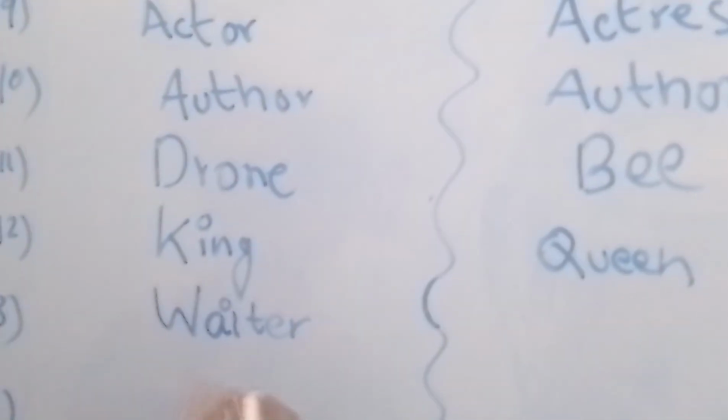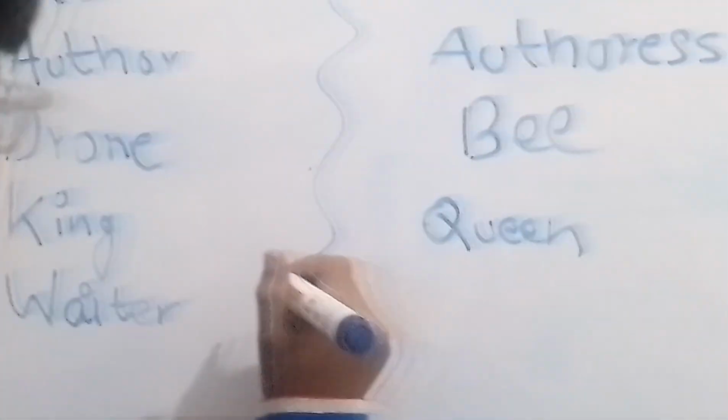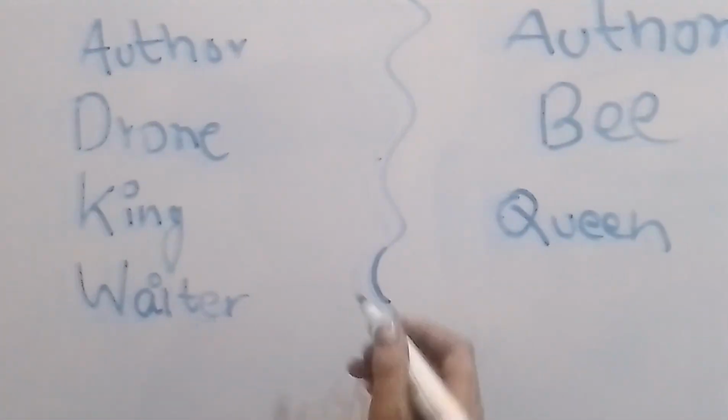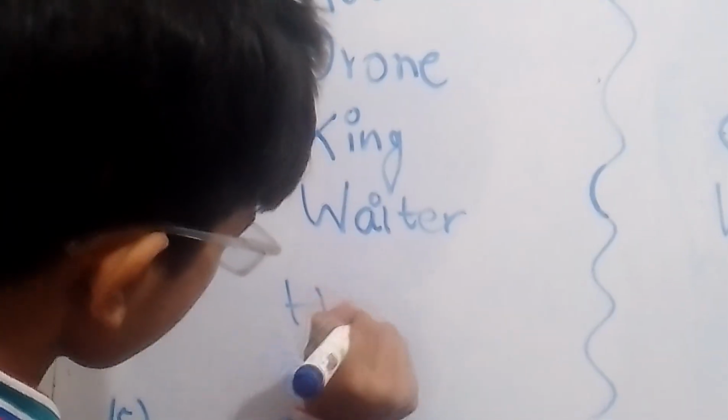Waiter. You all guys have seen a waiter in restaurants. The feminine version of waiter is waitress. Our next word is host. Host. The feminine version of host is hostess.